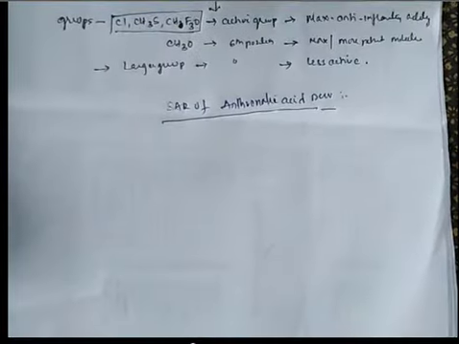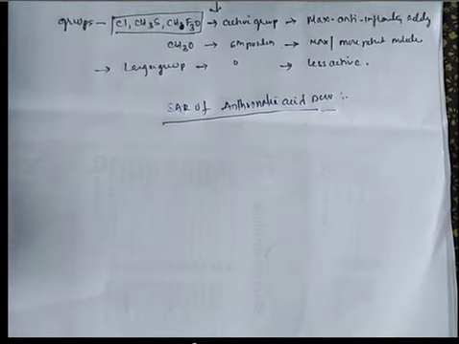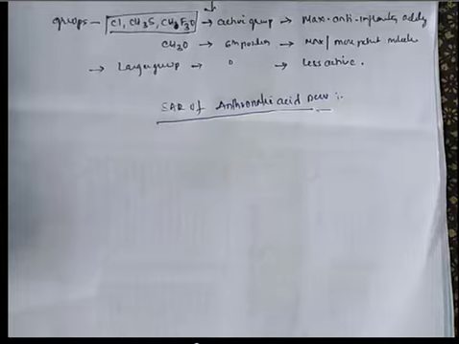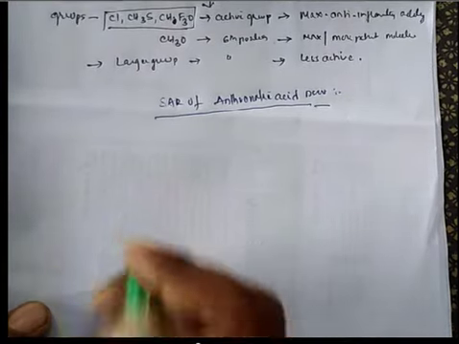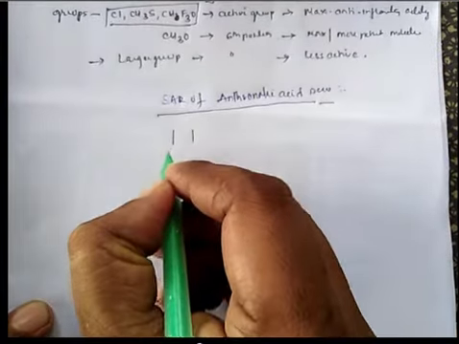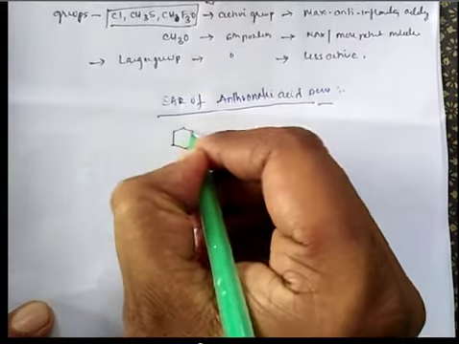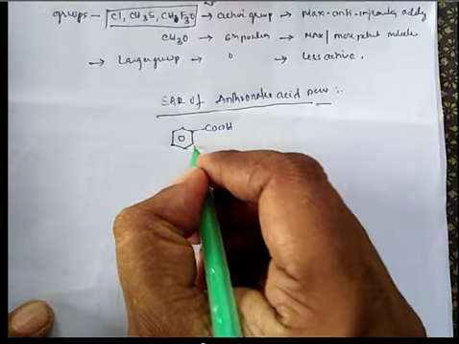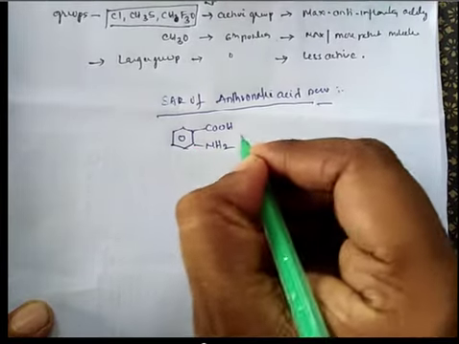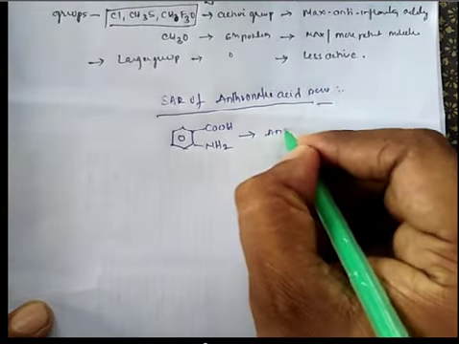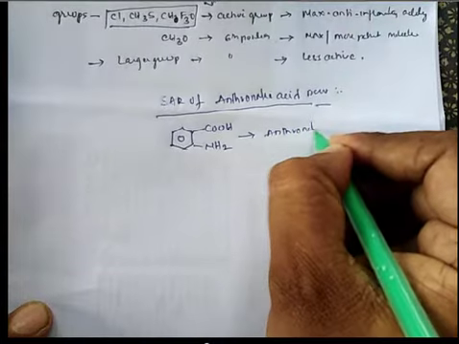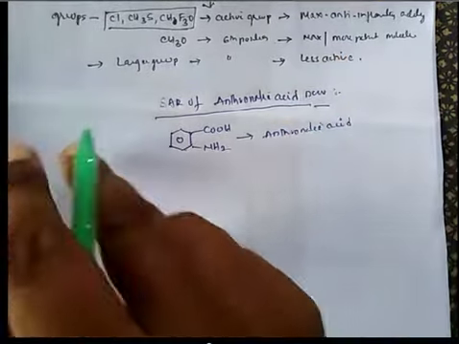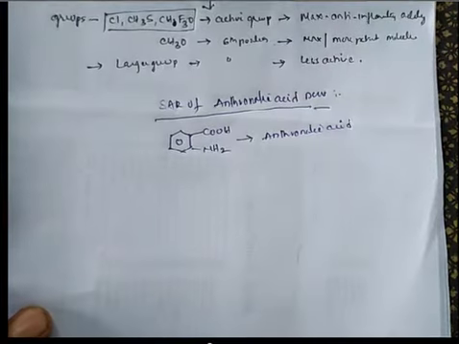Okay, here what is the general structure? What is the general structure? This is the COOH. This is NH2. It is called anthranilic acid.